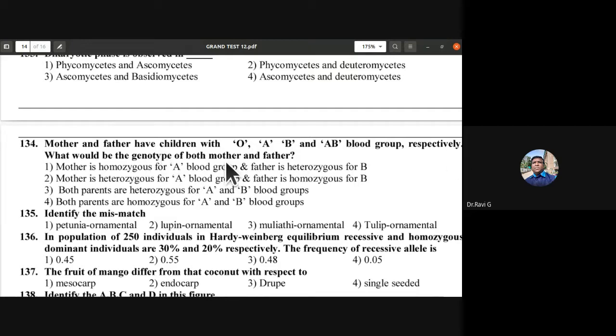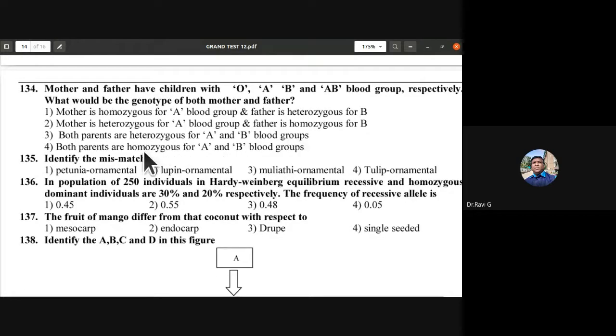134th, mother and father have children with O, A, B and AB blood group respectively. So what would be the genotype of both mother and father? So it can be heterozygous A and B blood group. Mother is homozygous for A blood group and father is heterozygous for B blood group. So both parents are heterozygous for A and B blood groups. Third option is correct. So 134th, C is the correct answer.